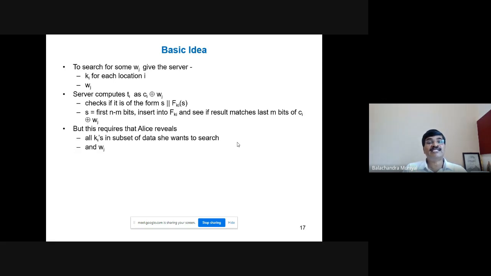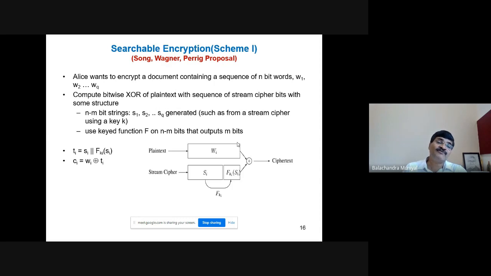whereby Wj is the searched string, that is, the string to be searched in the document. Now, how does the server actually perform the search operation? It will compute Ti as Ci XOR Wj. Just look at the formula: Ci is equal to Wi XOR Ti. This is the beauty of the XOR operation.